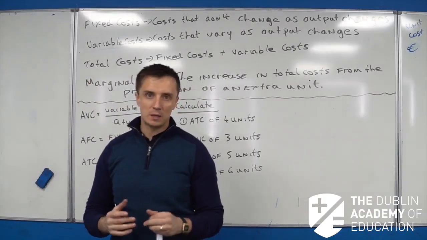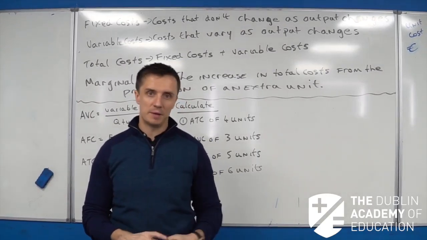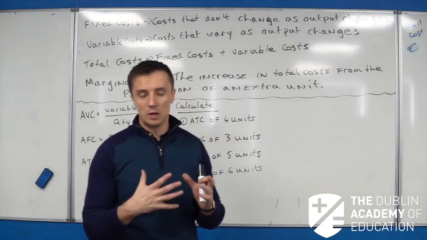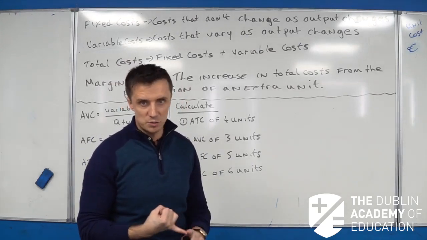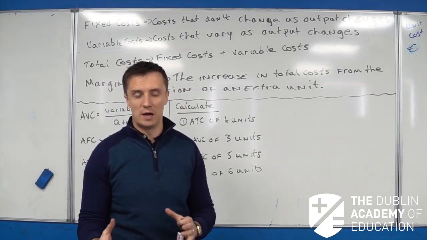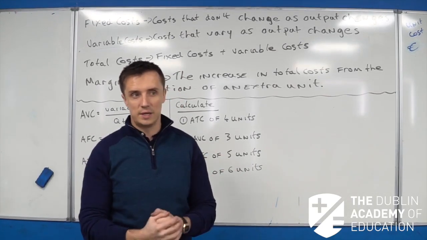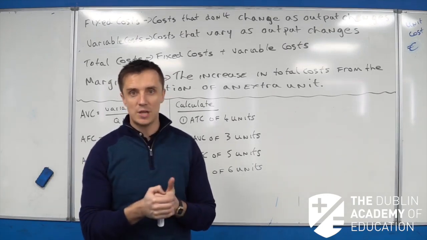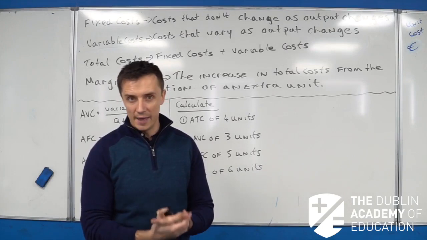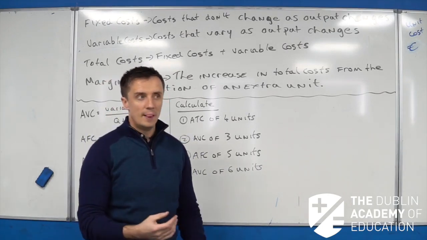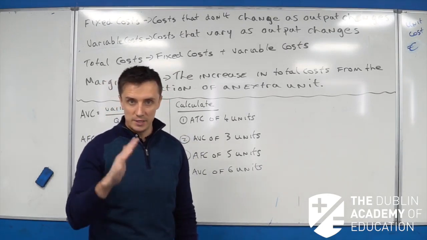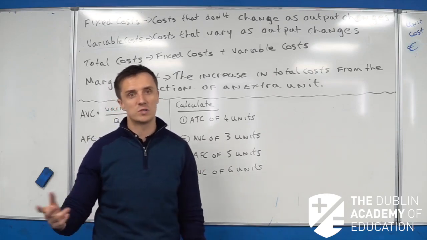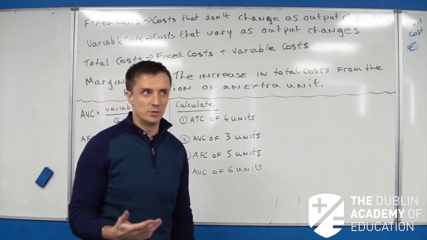Costs have come up every year. If you look at your past papers, you've seen it every year over the last 5 years. Even if you only look at the calculations and drawing graphs part of costs, ignoring everything else, it's come up every year, worth between 25 and 35 marks. The least it's been worth in the last 5 years is 25 marks, which is 6% of your paper, and the most was 35 marks on the calculation side, which was 9% of your grade.